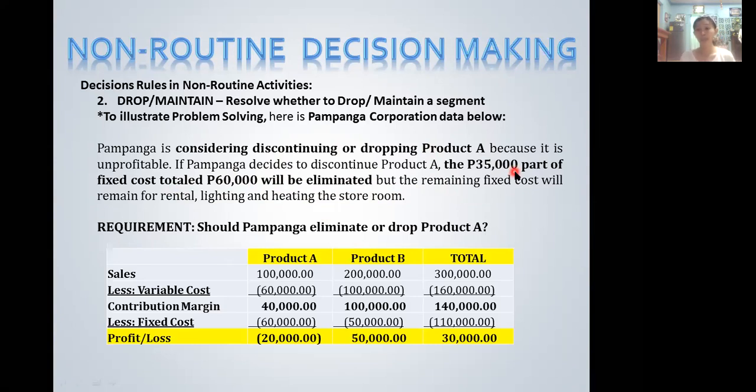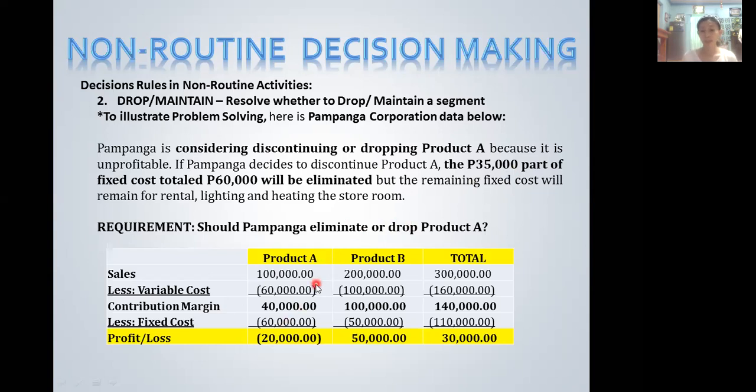So when we talk about drop or maintain, it means that we have a choice either to continue or discontinue a certain product line. So in this case of Pampanga, the requirement is to determine if Pampanga should eliminate or drop product A because of the reason it's unprofitable. So here is the data.